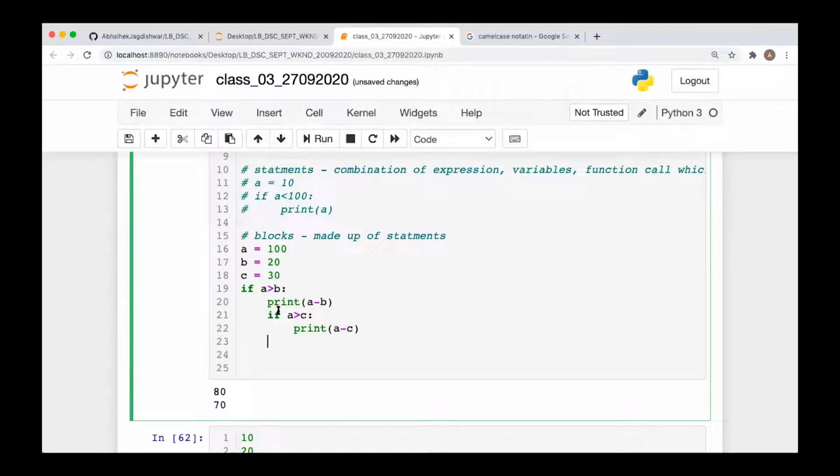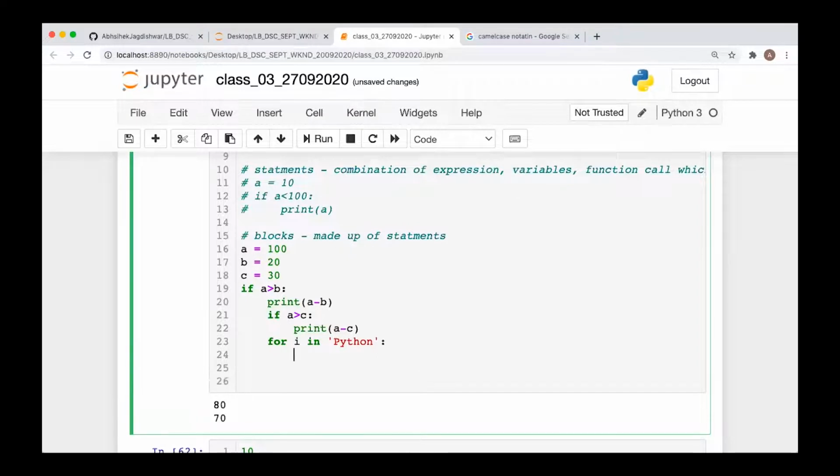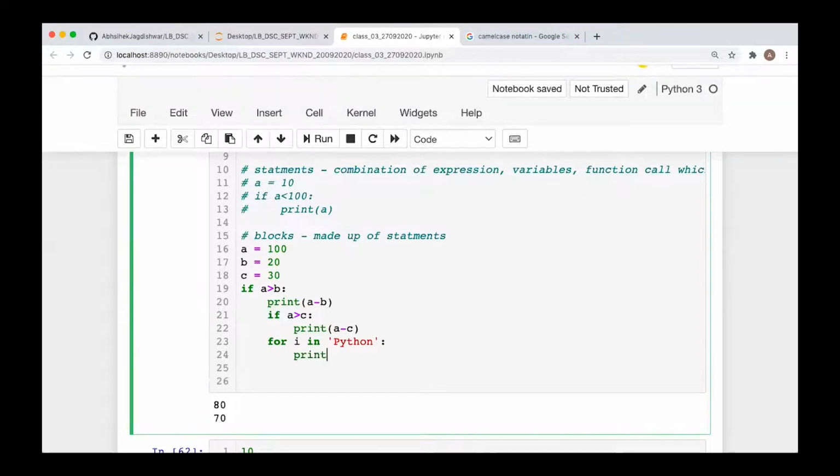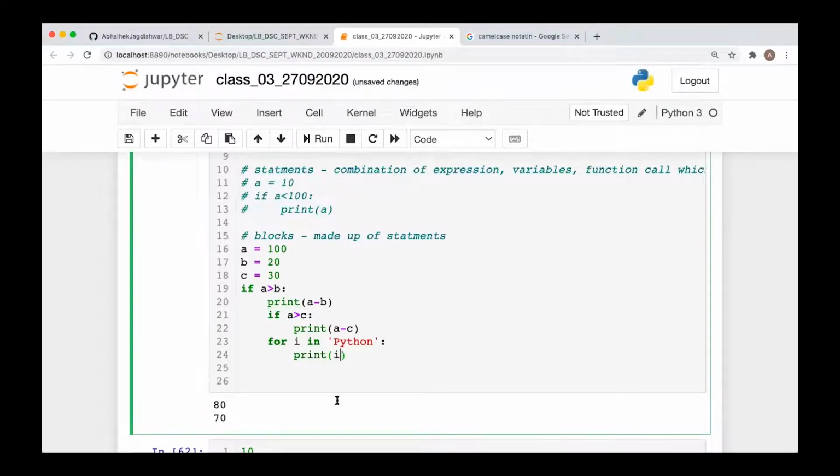The code at this indentation level will be coming inside this if. Okay, so it's only to do with the indentations. Yes. Right. Now you can write the for loop here, for I in, let's say you may write Python, and you may write print I. Now again here also you are making the loop, and this is one block you are making here. So you have written this block inside the for loop.